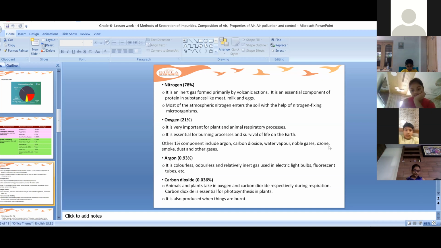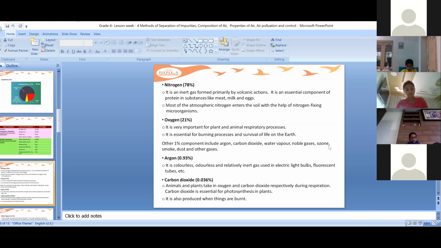So in this process, you're releasing the carbon dioxide in the atmosphere, and you're taking in the oxygen. This carbon dioxide is essential. It is important for the photosynthesis process. Plants take in carbon dioxide, isn't it? We all know that plants take in carbon dioxide and they give out oxygen. It is also produced when things are burned. When you burn something, carbon dioxide is released.